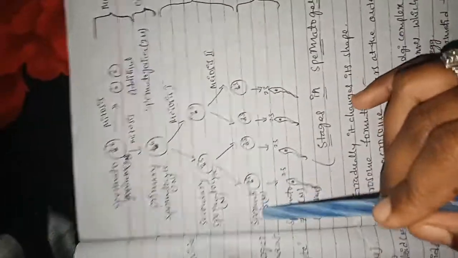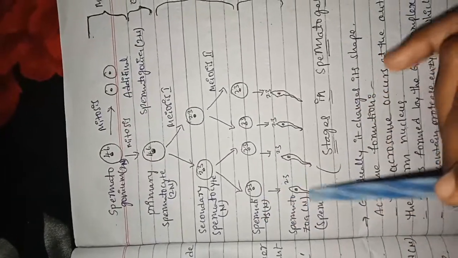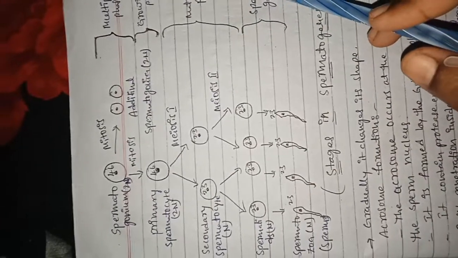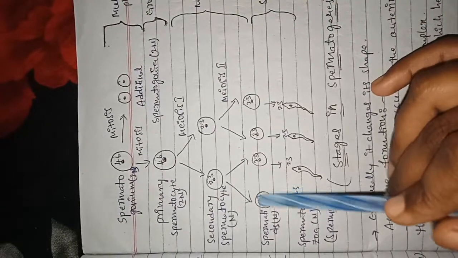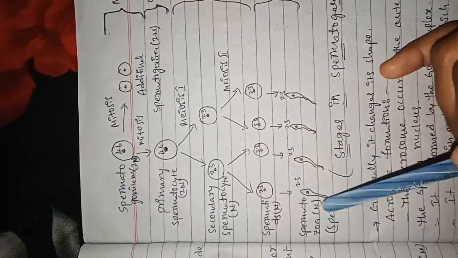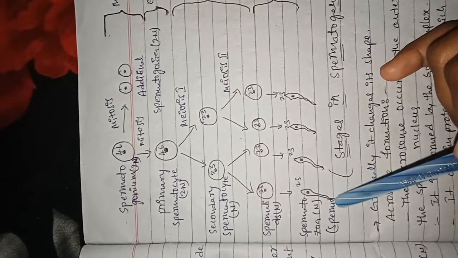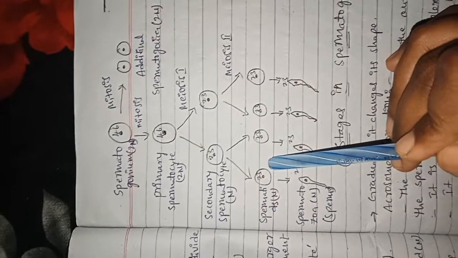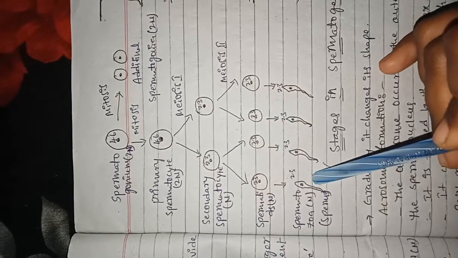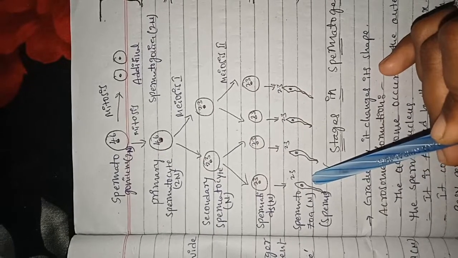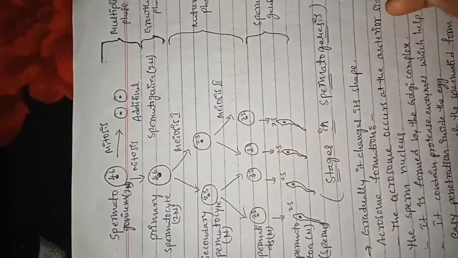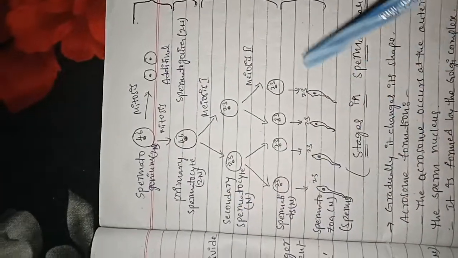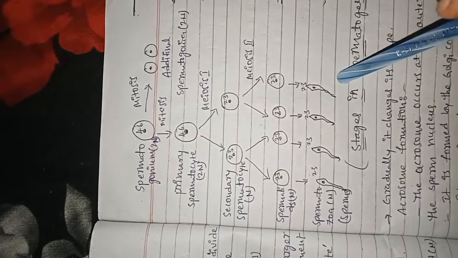Then these spermatids are modified into spermatozoa or sperms, which is known as spermiogenesis. It involves formation of the acrosome, tail formation and midpiece formation. Inactive, non-motile spermatids become motile, active spermatozoa. This process is known as spermiogenesis. So this is spermatogenesis, or sperm production.